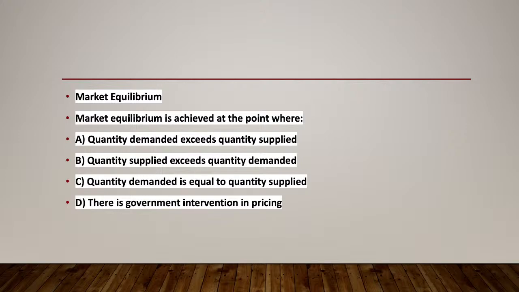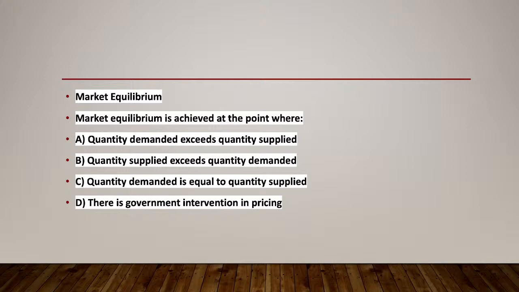We have talked about it, and it is an extremely important concept, and I cannot emphasize enough on this. So the market equilibrium is achieved at the point where the quantity demanded is equal to the quantity supplied. That is option number C. As the name suggests, from equilibrium we can understand this.